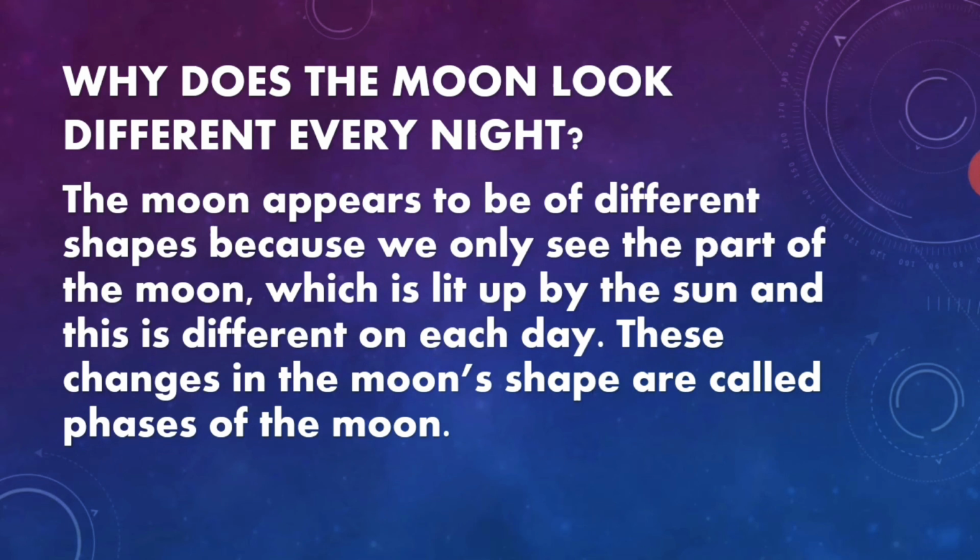Why does the moon look different every night? The moon appears to be different shapes because we only see the part of the moon which is lit up by the sun, and this is different on each day. These changes in the moon's shape are called phases of the moon.